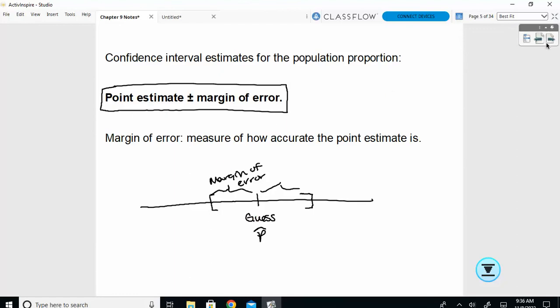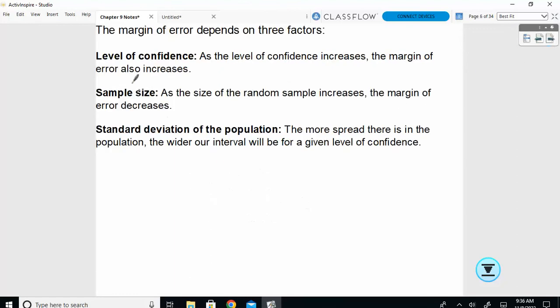Okay, that margin of error that we're talking about is really dependent on 3 different things. The level of confidence. As you get more confident, your error is going to shrink. If I say I'm 90% confident, then I have a certain amount of error. But if I said I'm 99% confident, that error is getting smaller because I'm more confident in my answer.